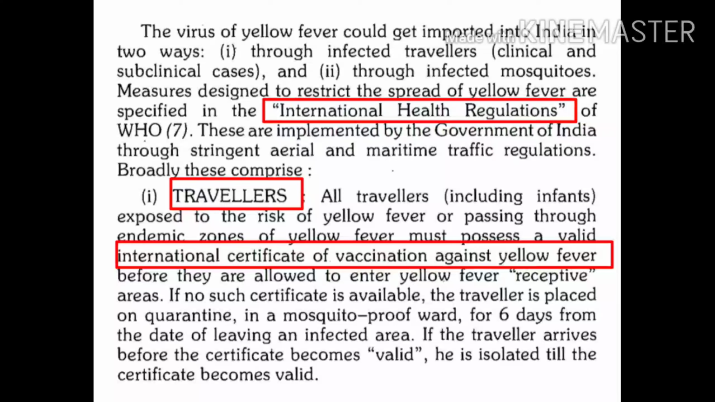Here, travelers mainly include those exposed to the risk of yellow fever, those passing through endemic zones of yellow fever, and travelers including infants. If such a certificate is not available with the traveler, the traveler is placed on quarantine in a mosquito proof area for 6 days. For those travelers without certification, quarantine of 6 days is essential.